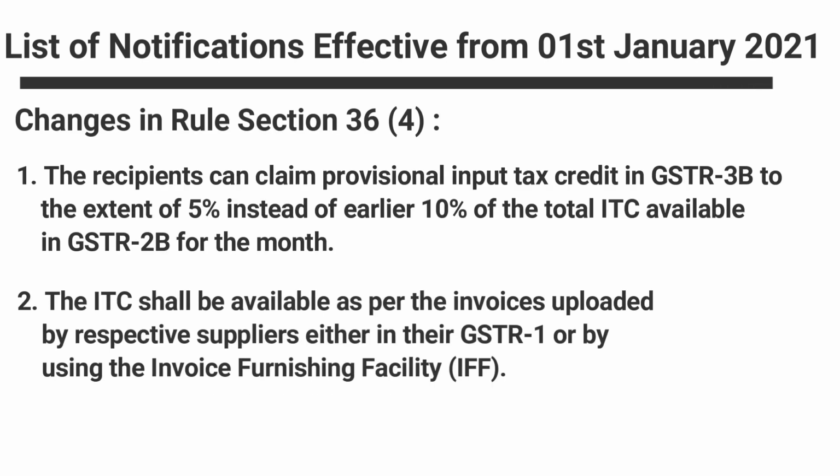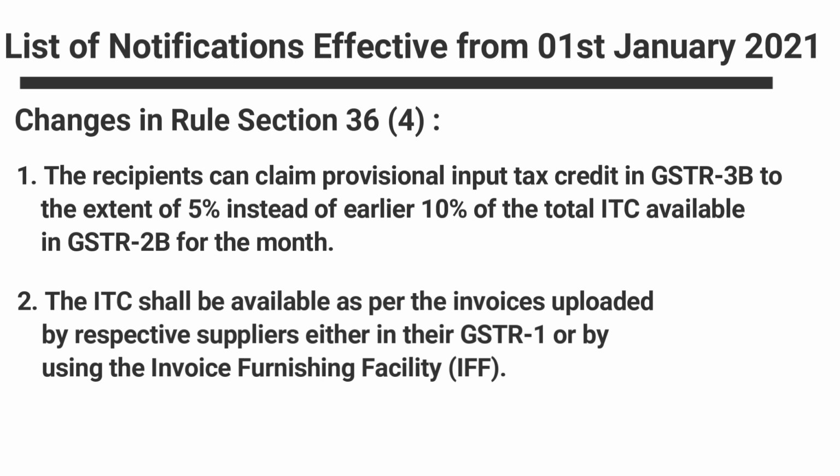The second amendment is in Rule 36 sub-rule 4. As we know, this restricts the ITC that a taxpayer is allowed to claim. The government had said that anybody who wants to claim ITC can claim only 10% more than the ITC that is available in your GSTR 2A.